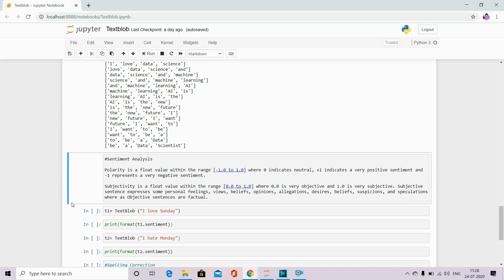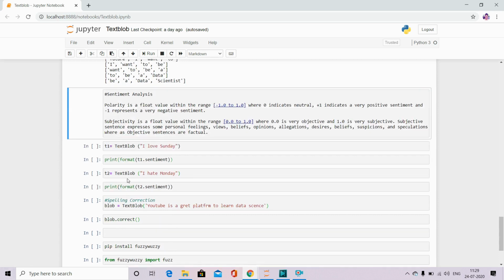For example, if it is a very personal thing, that will come under subjective. For example, I like ice cream. Maybe I like it, but maybe other people don't like it. So like that, it passes on the subjectivity to each of the sentences. So let me run this. For example, I have given I love Sunday. Let me see the sentiment for this sentence.